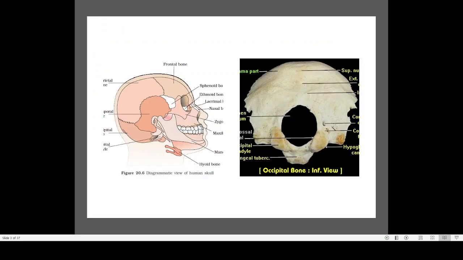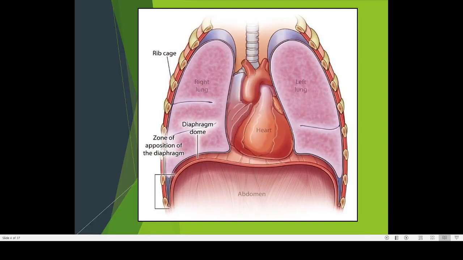Then another feature is the presence of the diaphragm. Here, this is a picture showing the thoracic cavity. This is the thoracic cavity where you can see the lungs, heart and so on. Whereas below the thoracic cavity there is the abdominal cavity. Now between these two cavities there is a very thick piece of muscle. That muscle is known by the name diaphragm. It's a very hard, thick muscle, and it is actually in the shape of a dome. And that dome shaped muscle is normally called the diaphragm.